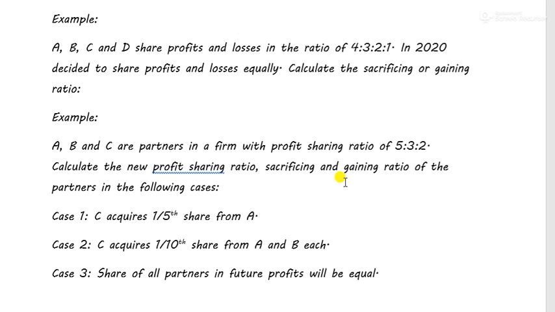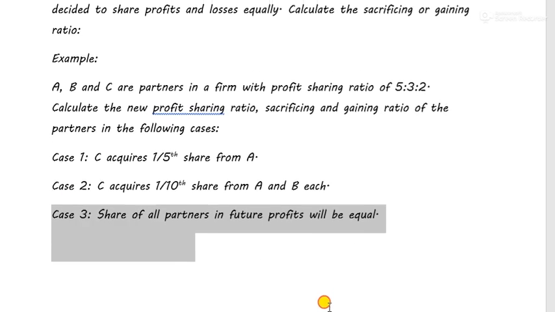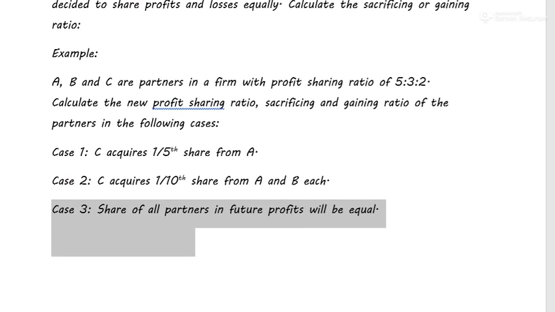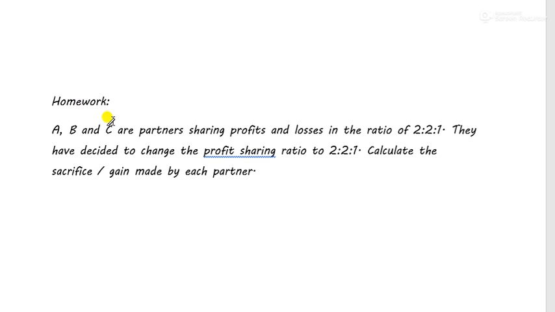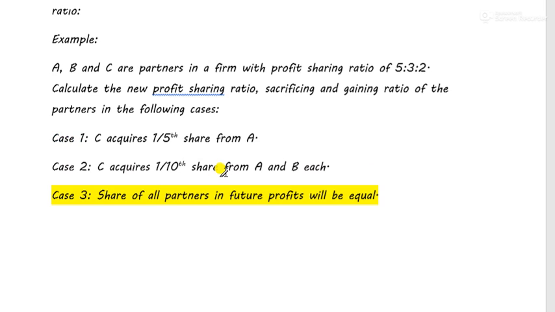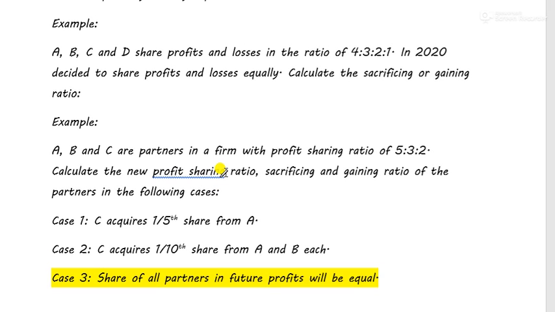I hope you have understood today's class, and for homework you have to do case 3. Case 3 will be for your homework, and this one is also homework, right? So in case 3, what they say is that the share of all partners in future profits will be equal. So the share of profit is 1 is to 1 is to 1. So now it is very easy for you to calculate sacrificing ratio or gaining ratio.